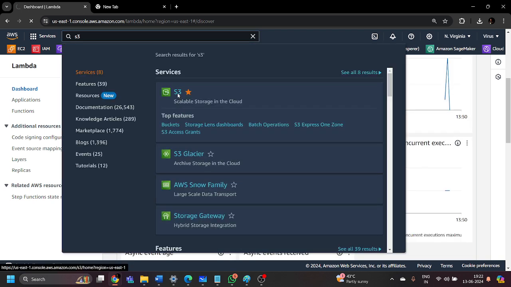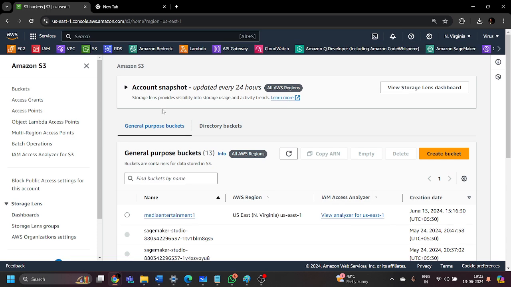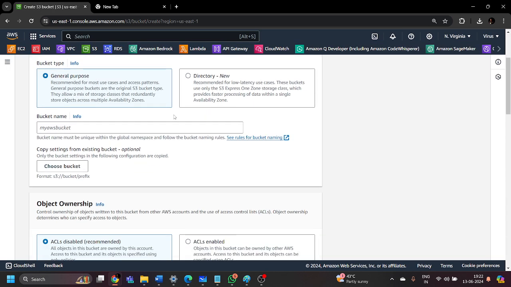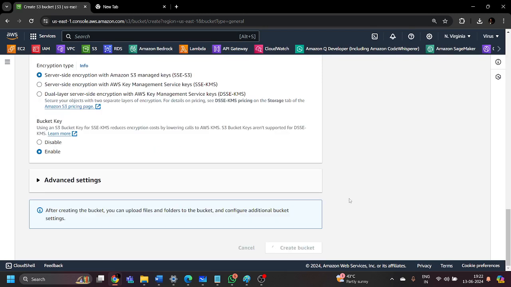So first let's go to the S3 bucket, because a bucket is a container inside the Simple Storage Service. If you do not have this particular bucket, you will not be able to store the desired output in a particular storage service of AWS, right? So let me give the name to this bucket as media and entertainment 2. Leave everything default and just click on this create bucket option.